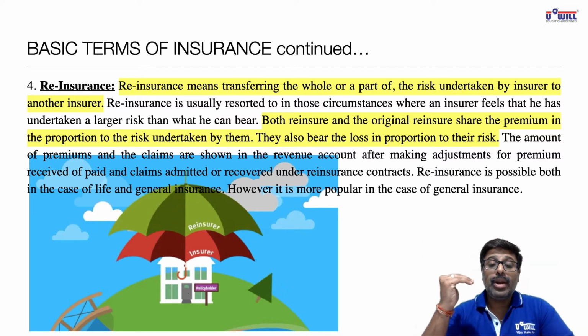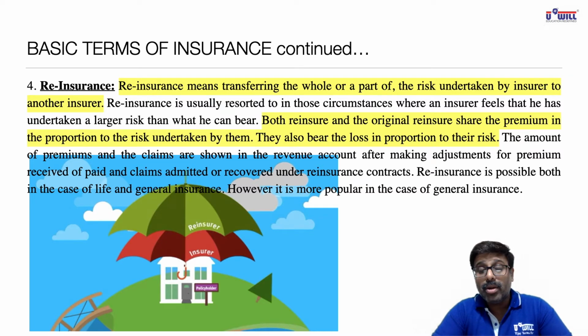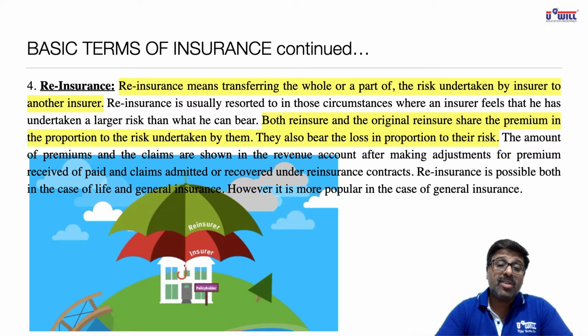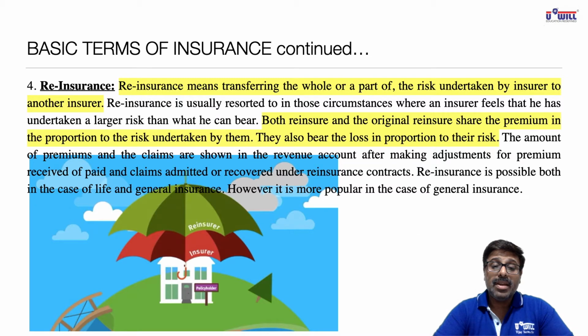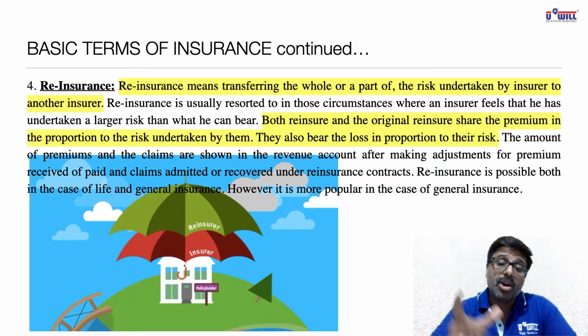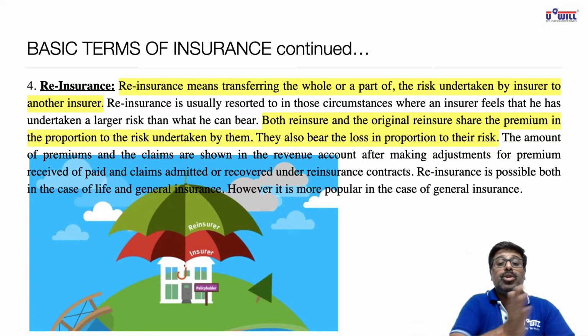So let us say you take your insurance with HDFC Ergo. You insure your house of 5 crores with them. Later on, the HDFC company finds that they have taken a huge risk of insuring 5 crore. Then out of that, 2 crores of risk they pass on to ICICI Prudential Company. This is called reinsurance. Insurance for insurer means HDFC further out of 5 crore, 40% amount, 2 crore of risk, they pass on to ICICI.